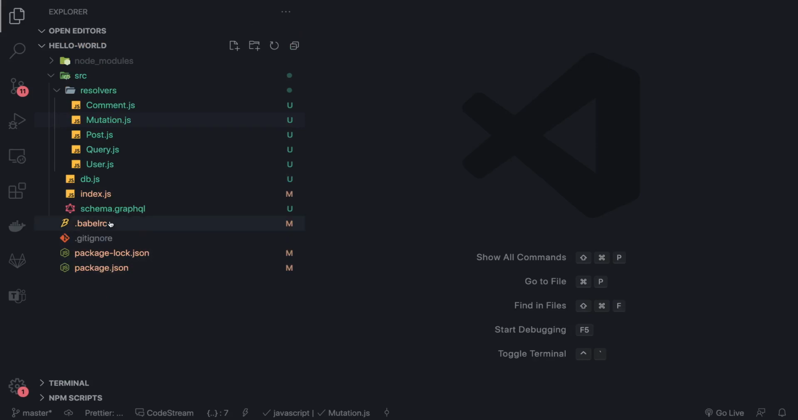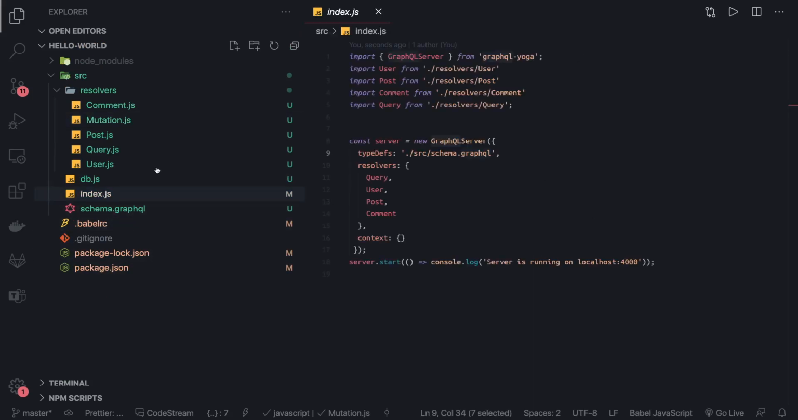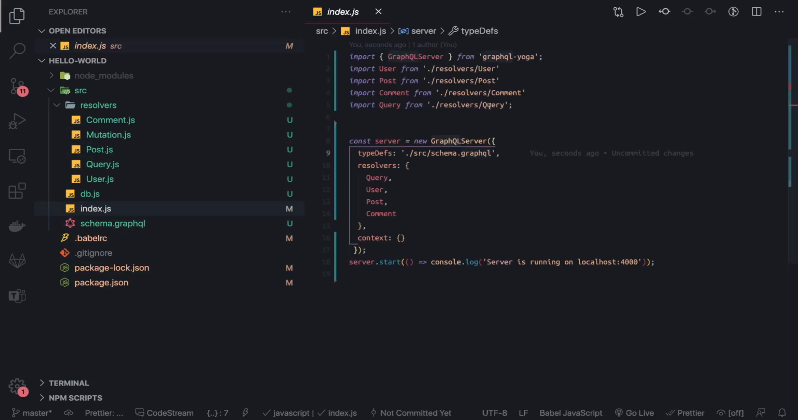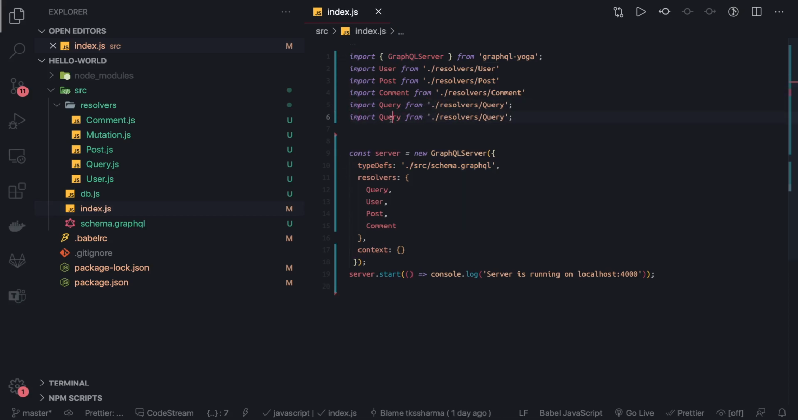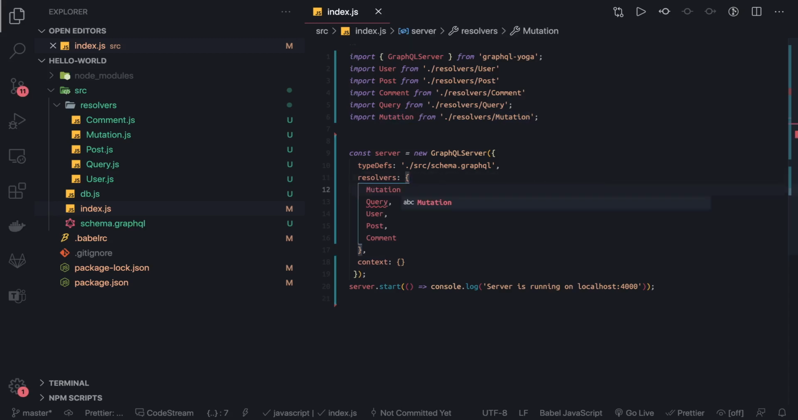We will import this mutation inside our index.js, same as query. We can say this is our mutation, and we are getting it from a mutation file, and specify the mutation here. That's it. Okay, so this is the basic setup, restructuring of the same code into a different definition. Now we will see all this working in the next video.